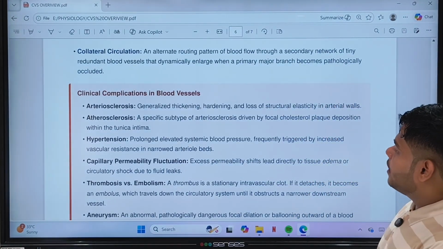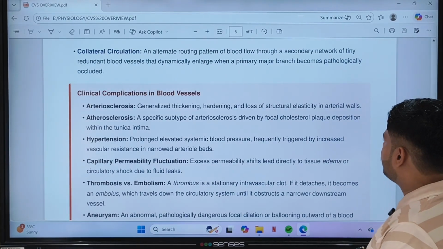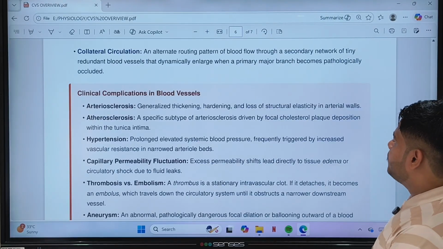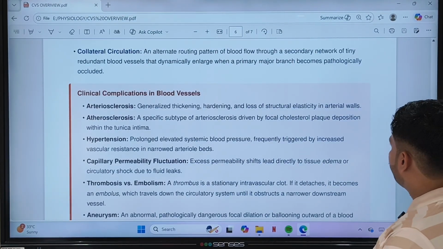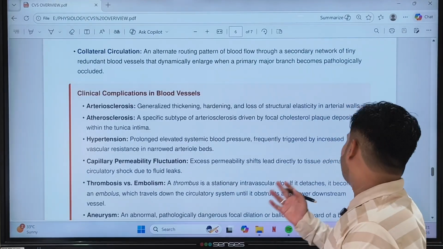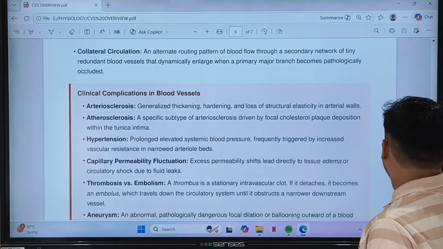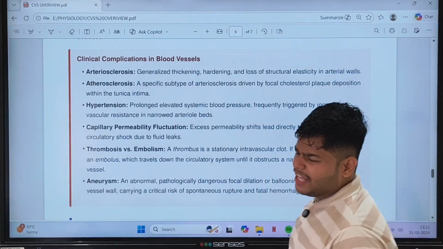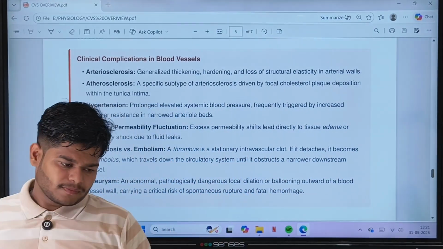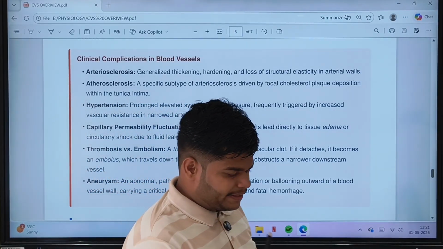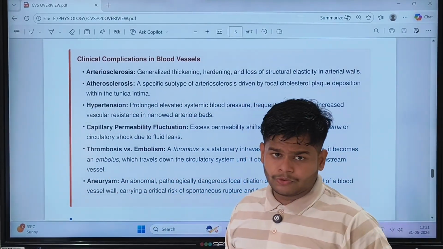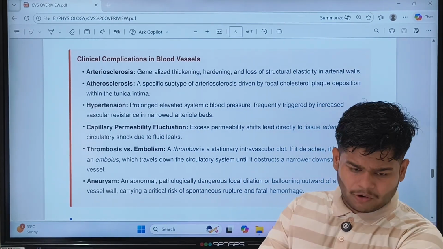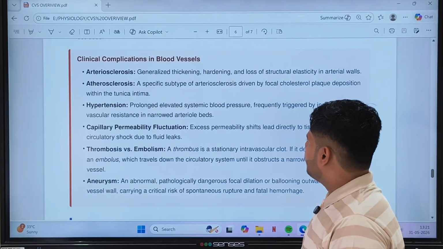Clinical complications: arteriosclerosis, which I have shown is thickening and loss of elasticity of arterial walls. Atherosclerosis is a specific type driven by focal cholesterol plaque deposition and hypertension, blood pressure. Then capillary permeability fluctuation: excess permeability shifts fluid directly to the tissue, causing edema. If there is more and more exchange between the capillaries and the tissue, there will be a deposition of water or fluid which causes edema over our body. That is capillary permeability fluctuation.